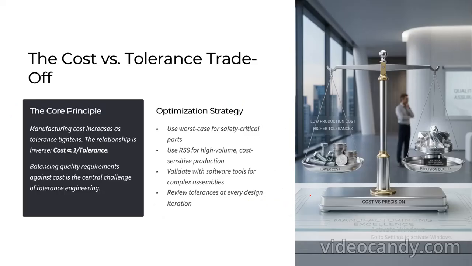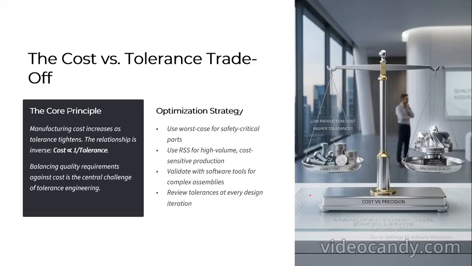The next one is, we are going to find out the impact of cost versus tolerance trade-off. Manufacturing cost increases as the tolerance tightens, and the relationship between cost and tolerance is that cost is inversely proportional to tolerance. If tolerance increases, the cost will decrease.